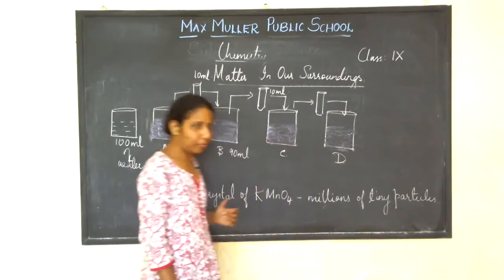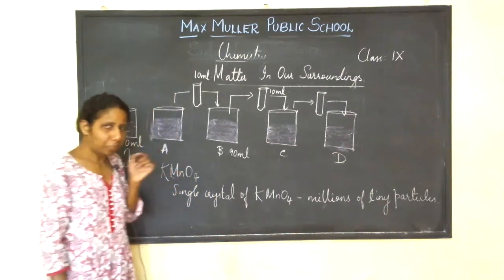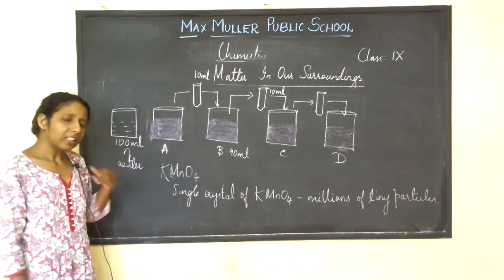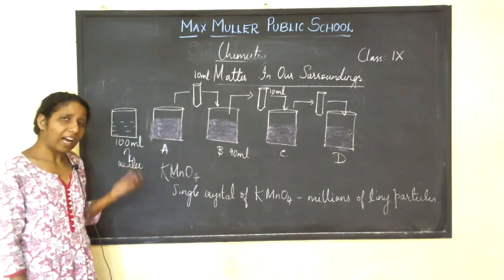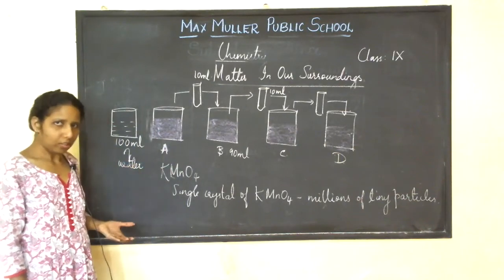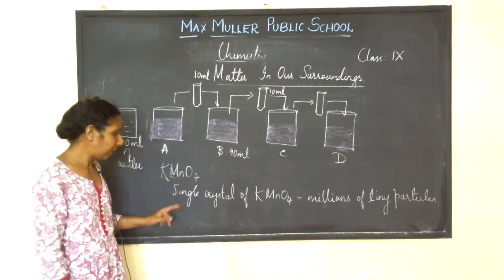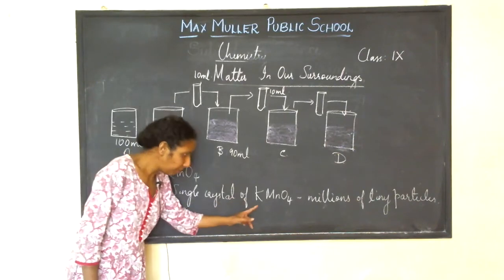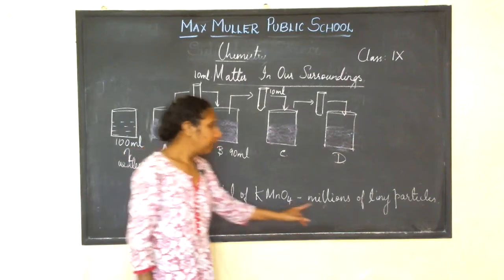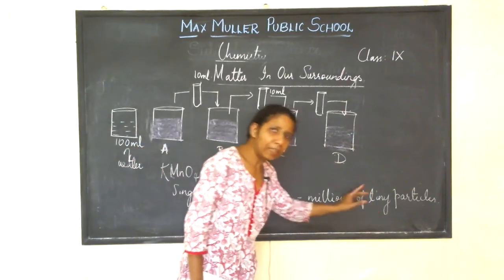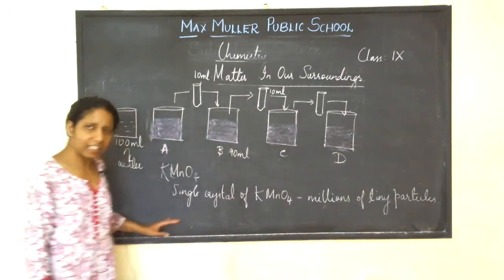From this you come to know that a single crystal of potassium permanganate can give color to a large volume of water. So you can come to a conclusion that a single crystal of potassium permanganate contains millions of tiny particles. Did you people understand this?